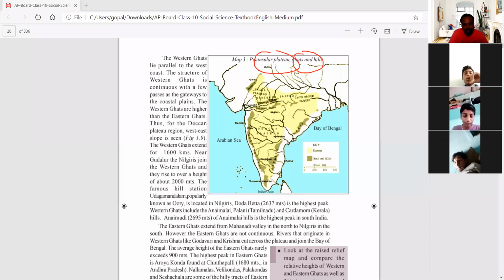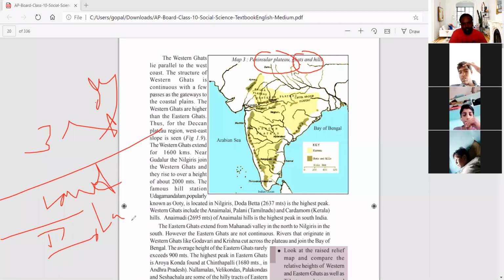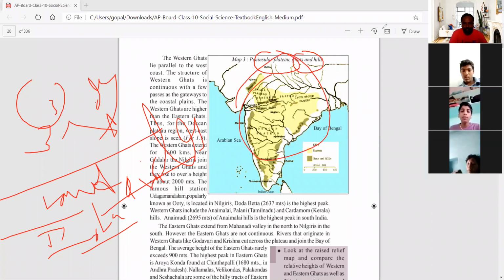Why are we calling this a peninsula? Because a peninsula is nothing but three sides water and one side land. So one side land is called the peninsula. An island is nothing but four sides water. We can see that four sides water. But if three sides water is there and one side land is there, that is called a peninsula.